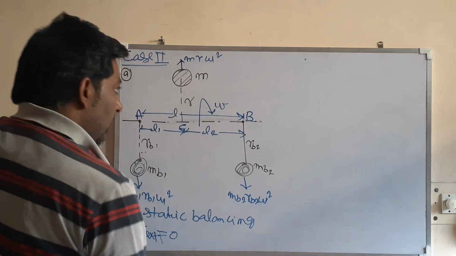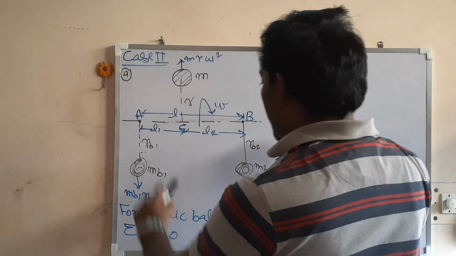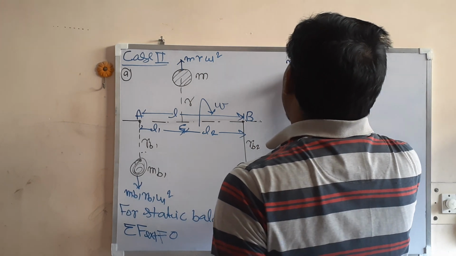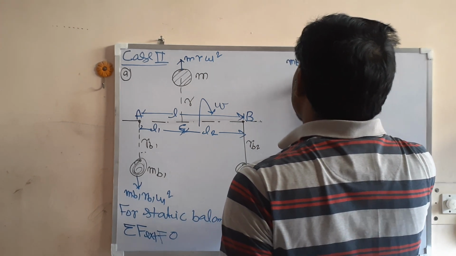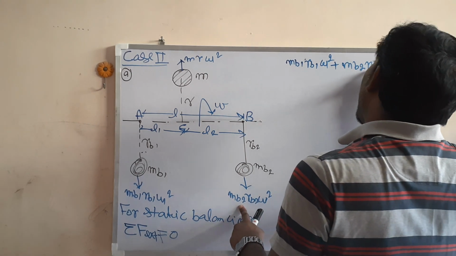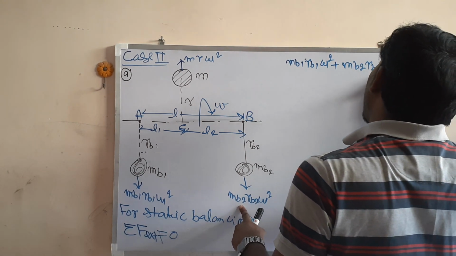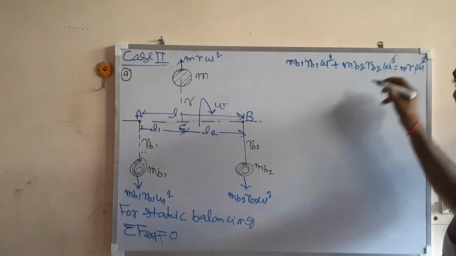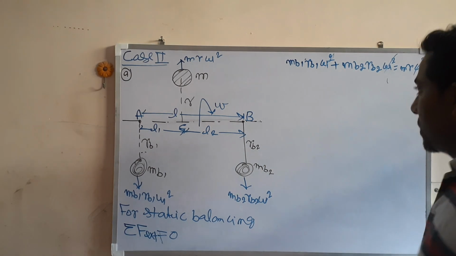So mb1 rb1 omega square plus mb2 rb2 omega square is equal to mr omega square, and omega square can be cancelled out.